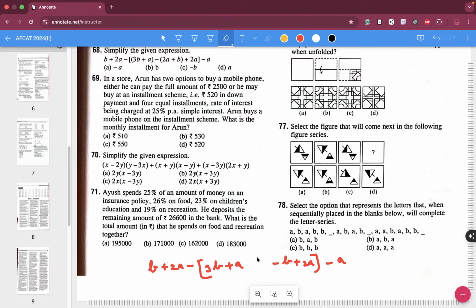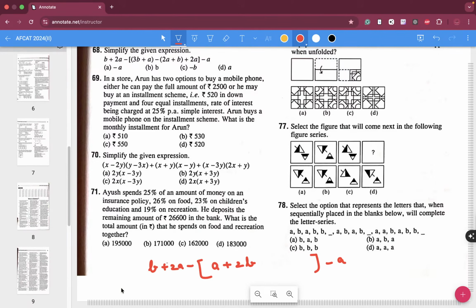So minus 2A and plus 2A, minus 2A and plus 2A. So this particular value will be how much? A plus 2B.